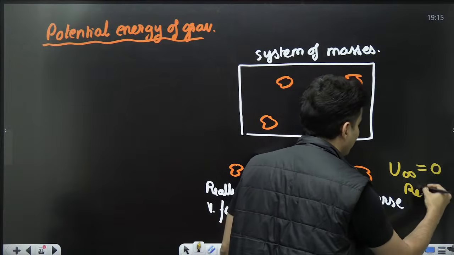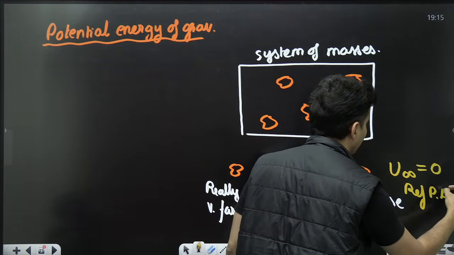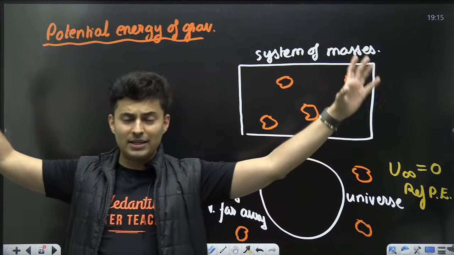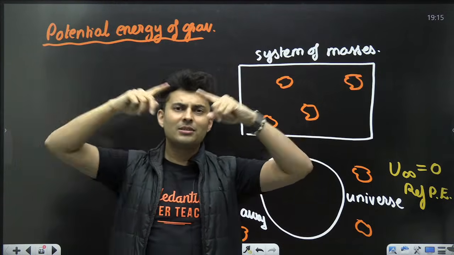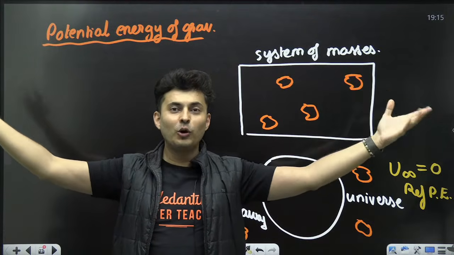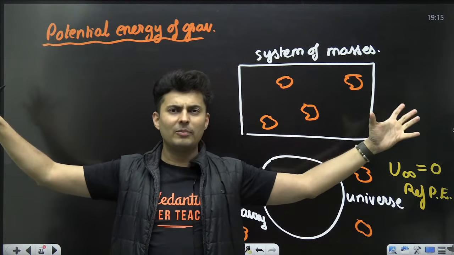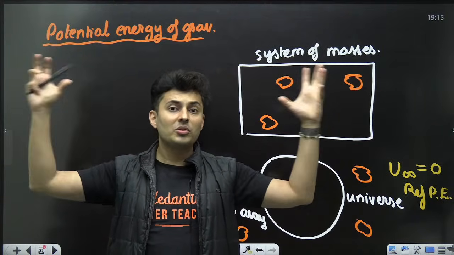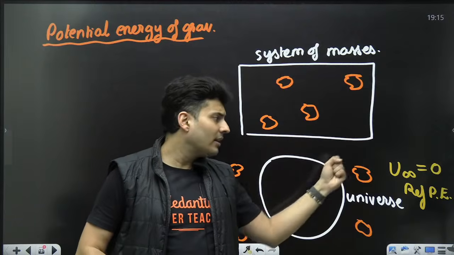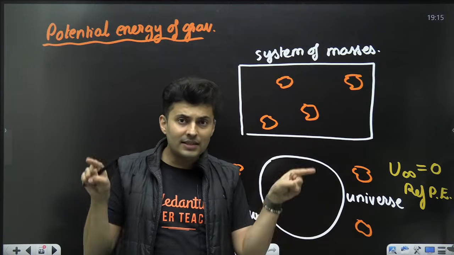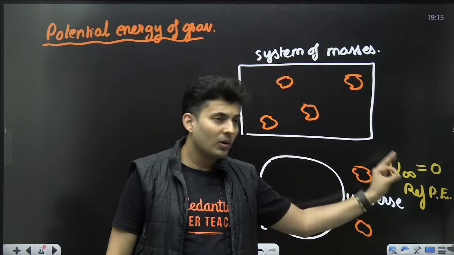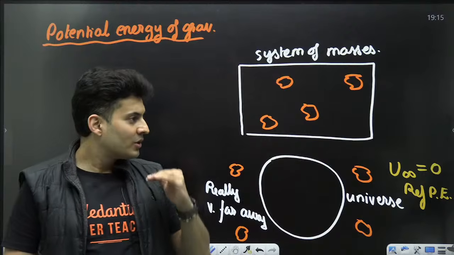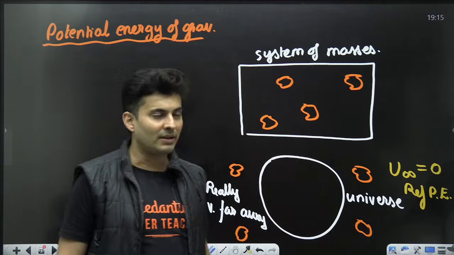This is also called your reference potential energy. When their separation is infinite, they are on the boundaries of the universe or outside the universe. These masses do not know who they are. They do not know where the other mass is. The separation is so far, the forces are negligible. So in that case, I will assume that they have no potential energy, that is 0 potential energy, 0 reference. You always measure potential energy with respect to this value.